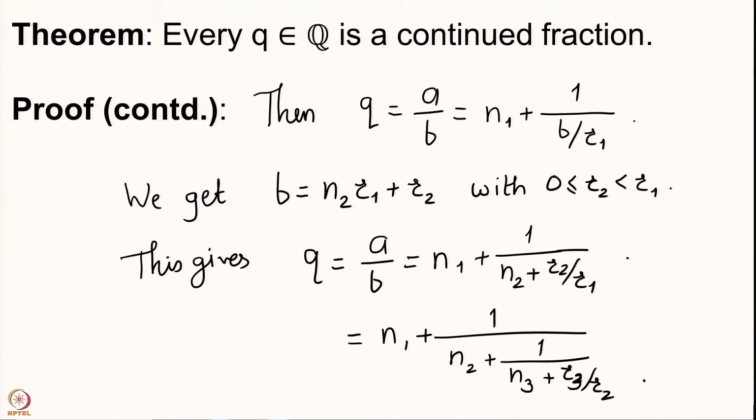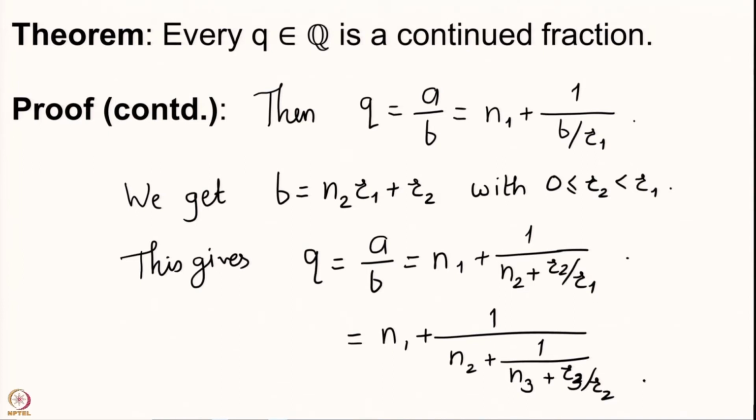And notice here the denominators that you are getting at all these levels: earlier we had b, then we got r1 which is strictly less than b, then we got r2 which is further strictly less than r1 and so on.